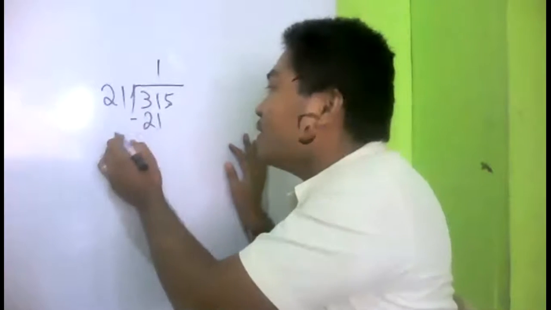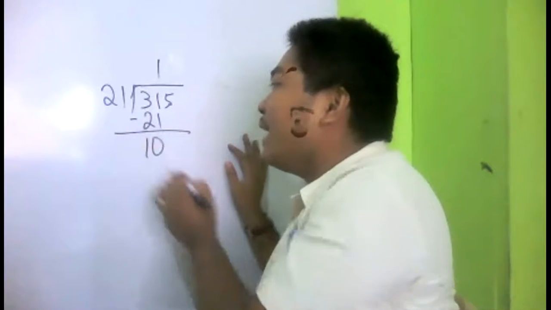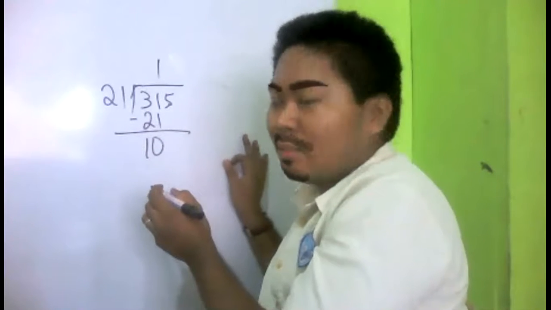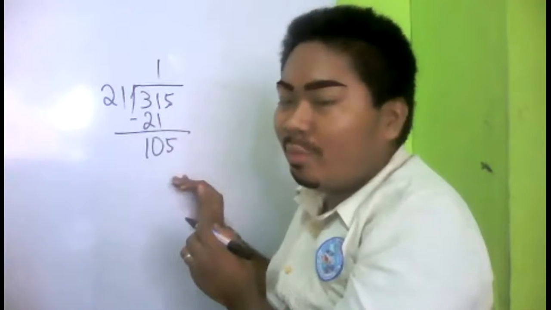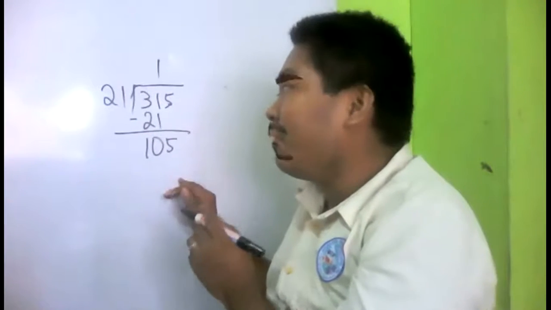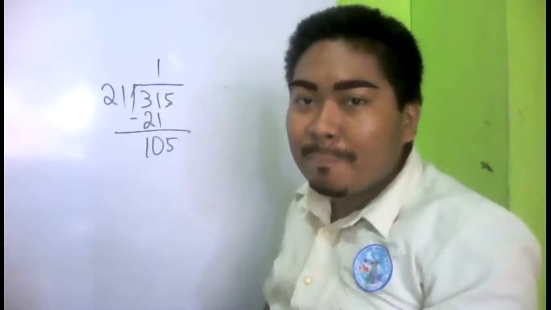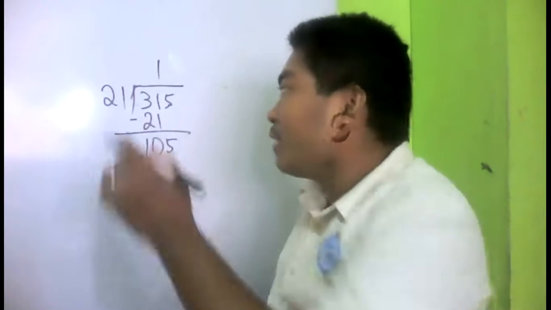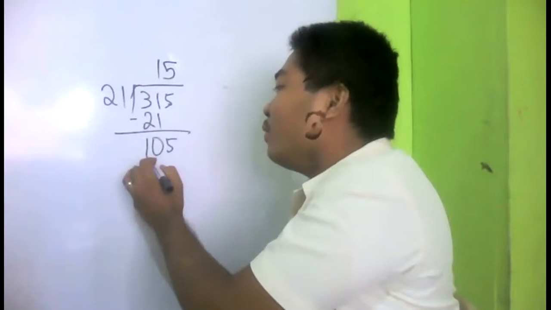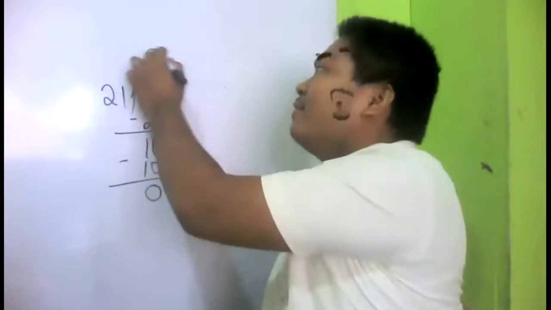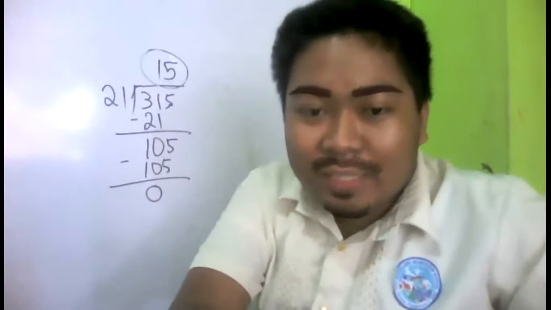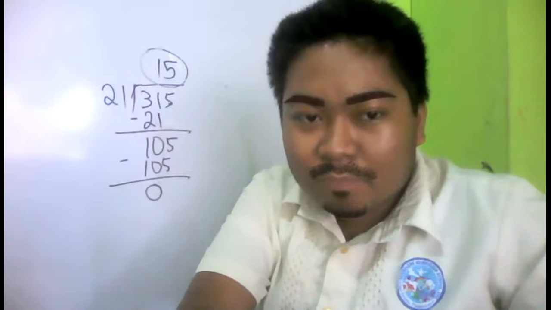Then subtract, we can get 10. Bring down the 5. So, 105 divided by 21, that would be 5. So, that would be 105. Subtract, 0. Okay. So, the answer is 15, di ba?